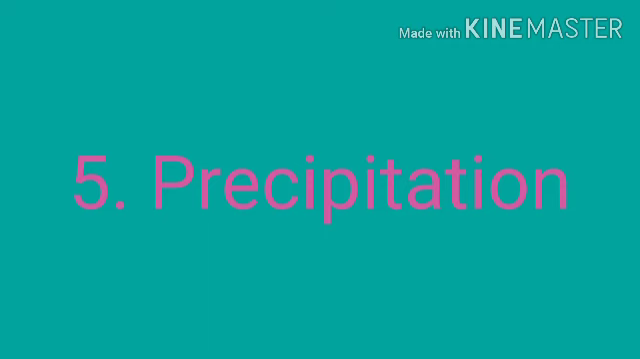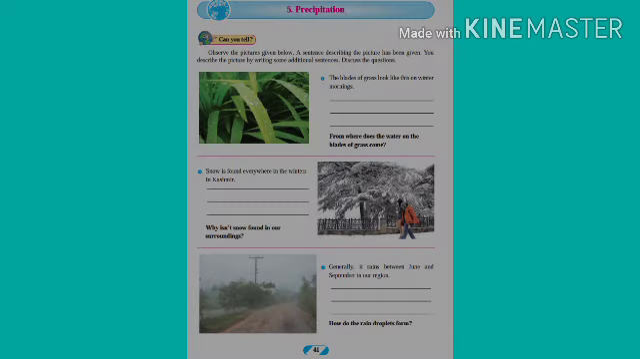Dear friends, today we will learn the fifth chapter of geography, that is precipitation, means rainfall. Let's begin the lesson. Friends, observe the picture given in the video. A sentence describing the picture has been given. You describe the picture by writing some additional sentences.